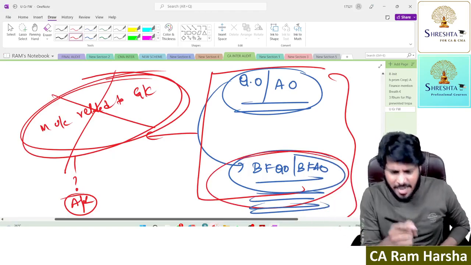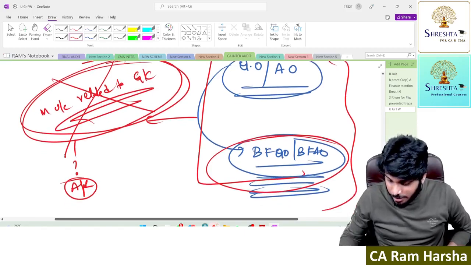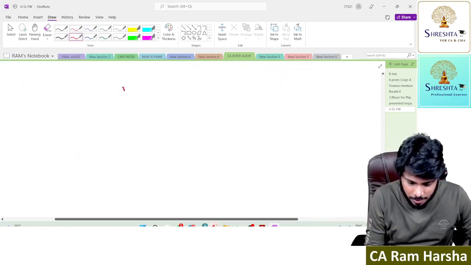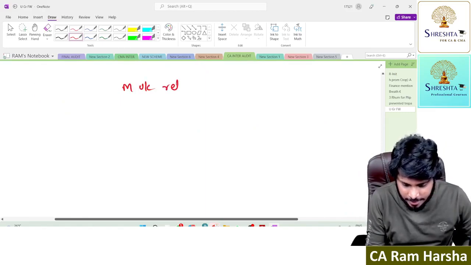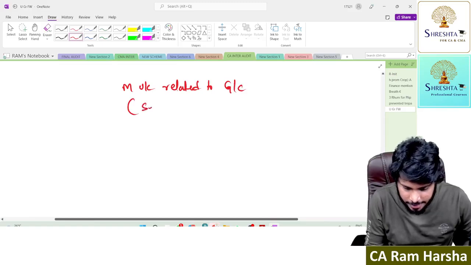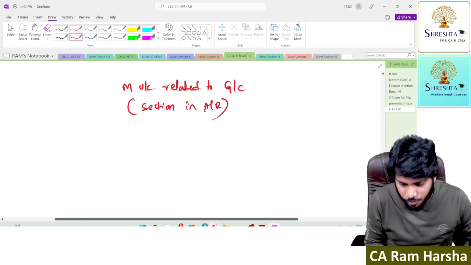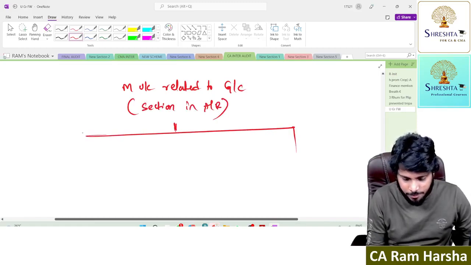No. Once again, will you highlight it? So, sir, material uncertainty related to going concern is a section in the audit report. It is one para in the audit report. When will this come in the audit report?